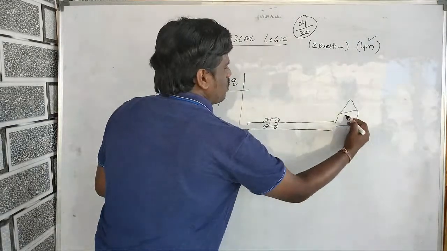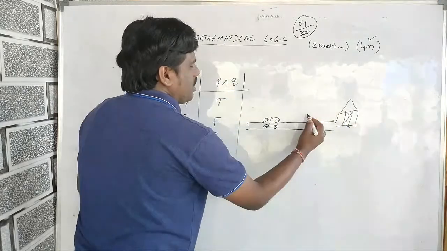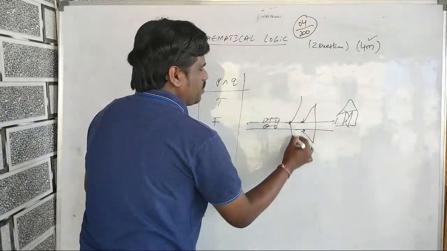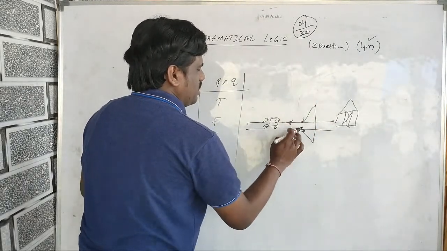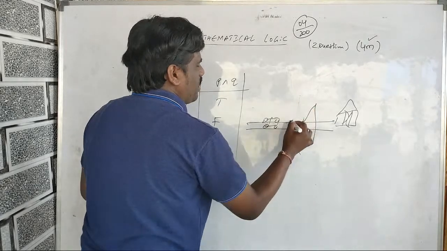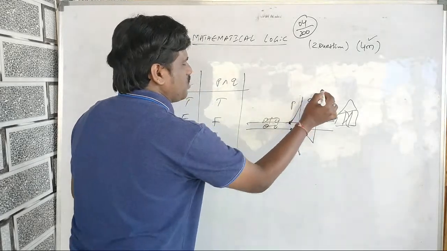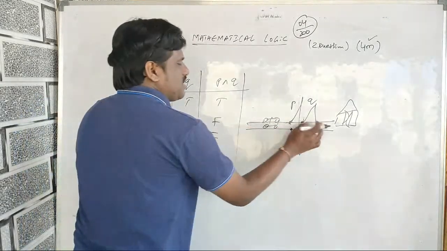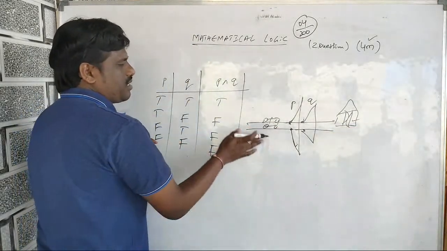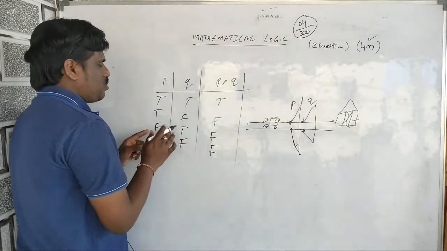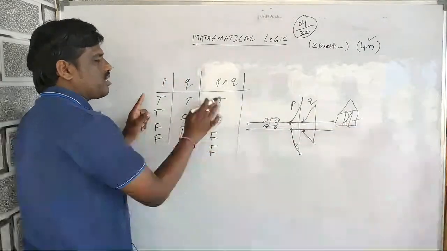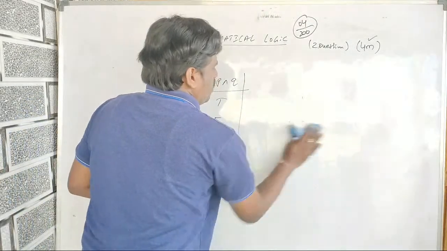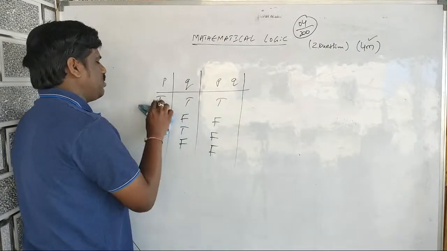Here you have two gates, one named P and one named Q. If both gates are open, then the car will reach your home, because there is only one way. That is the reason true and true gives true, and the remaining times it is false. That is what we call the conjunction truth table. Next we are going to discuss disjunction.